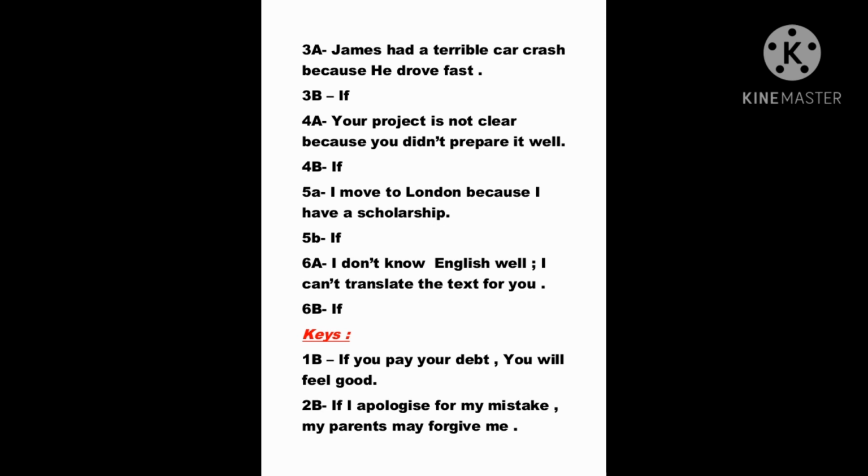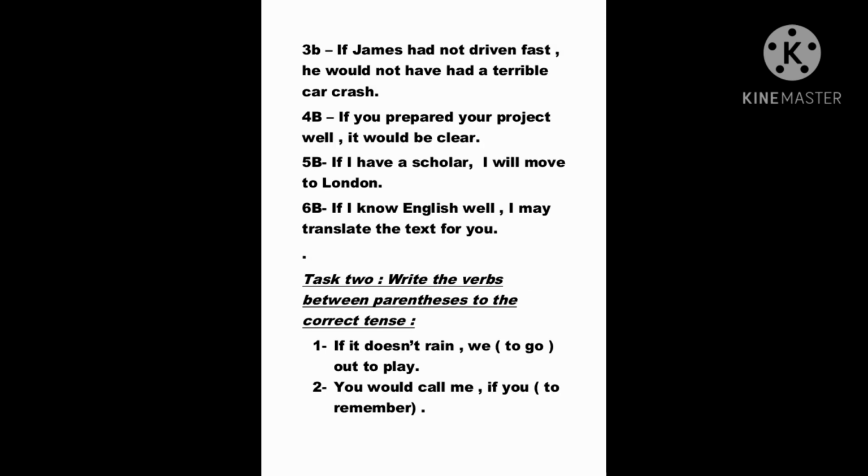For the third example: if James had not driven fast, he would not have had a terrible car crash. So here it's a regret. That's why we used conditional type 3. Fourth: if you prepared your project well, it will be clear. Here, something happened, it's impossible to change now, but you can improve yourself next time, and you prepare your project well, and it will be clear. So it's conditional type 2.